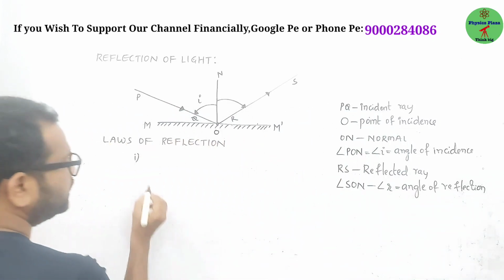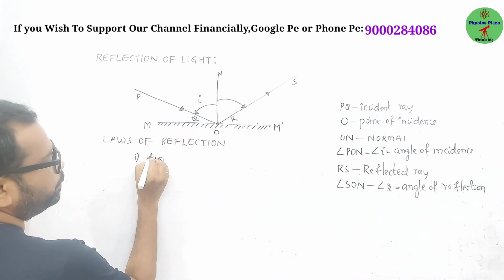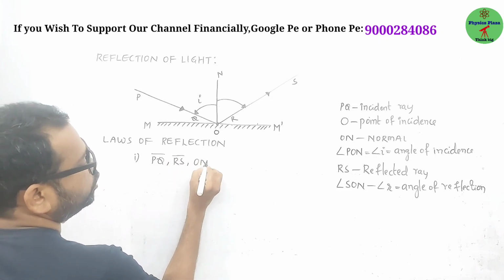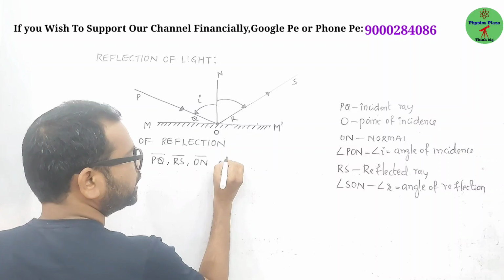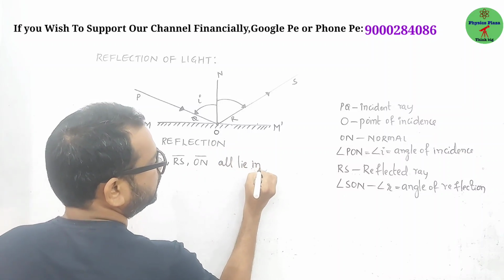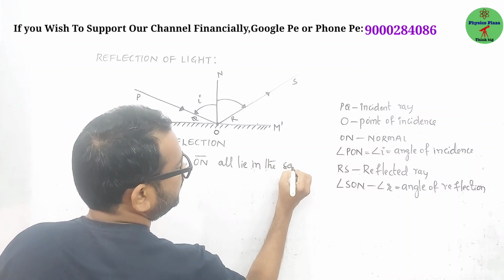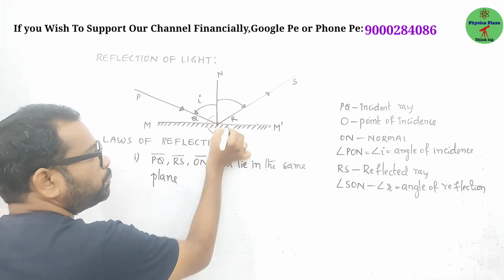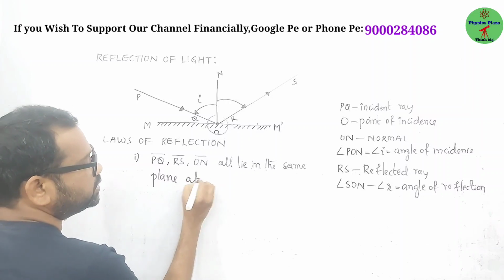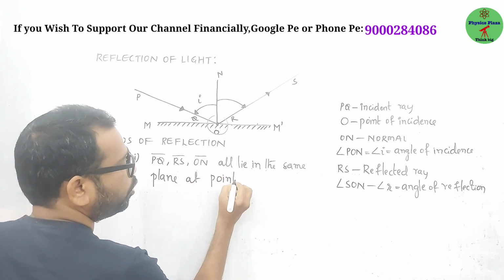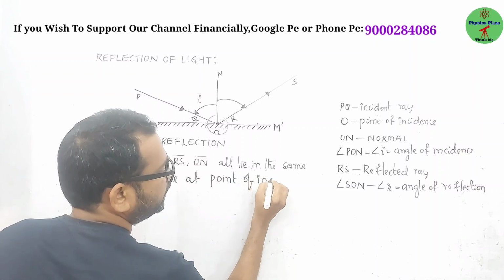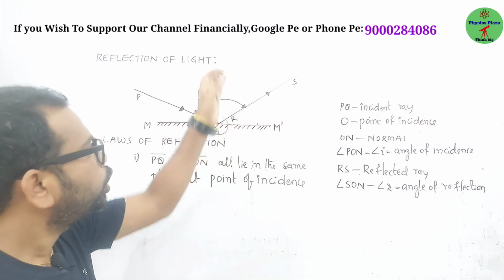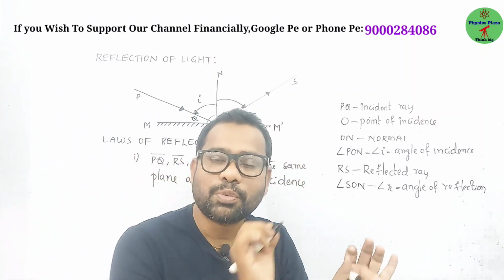Let me write it like this. Incident ray PQ, reflected ray RS, and normal drawn, all lie in the same plane at the point of incidence.